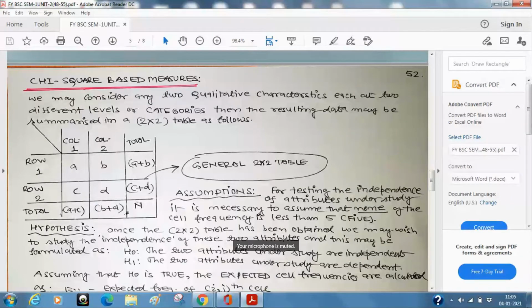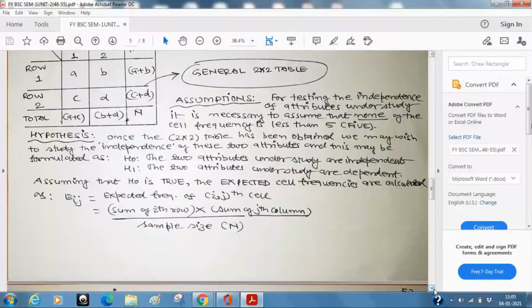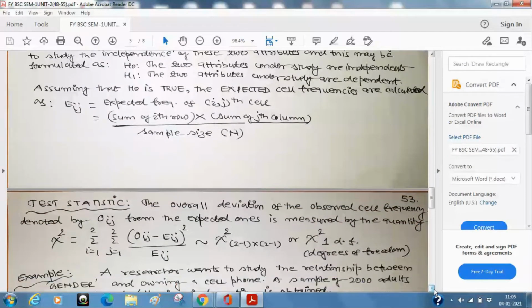For that, we have seen, very quickly I am going over, this concept of a test statistic, right? The overall deviation of the observed cell frequency denoted by O_ij from the expected one is measured by the quantity chi-square, double summation, this quantity. Now, if you remember, last week I instructed you to please look at the table of chi-square in any book of statistics. So have you seen that? How many of you have seen the chi-square table?